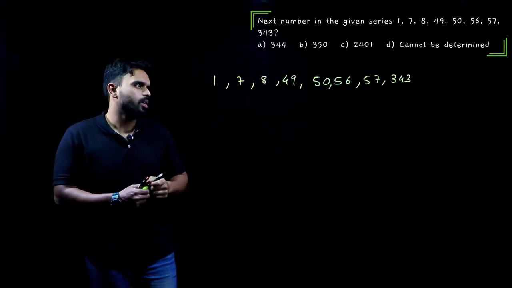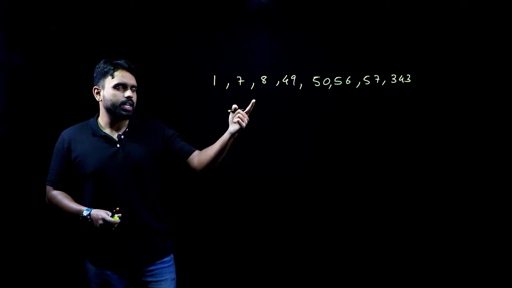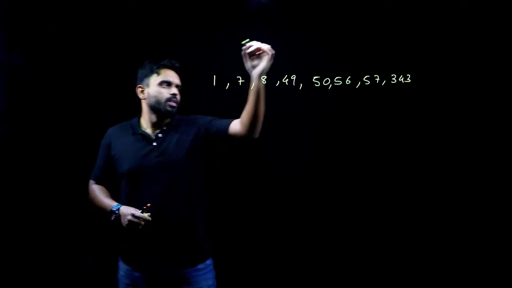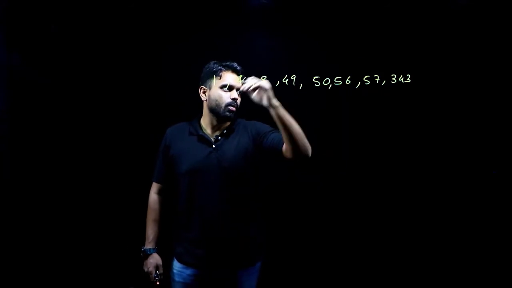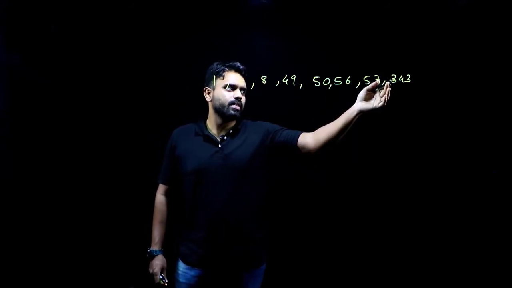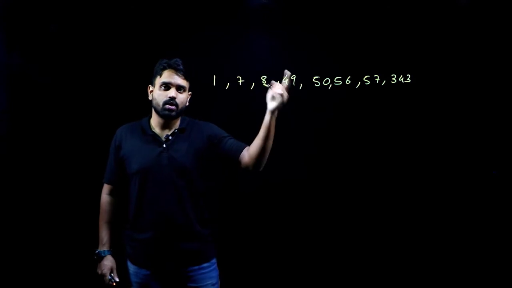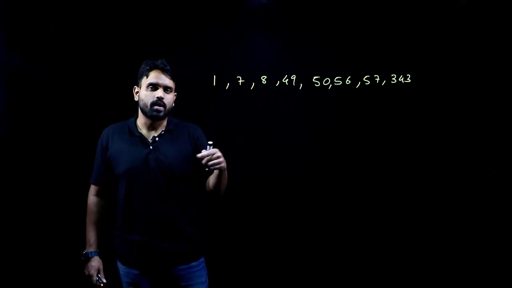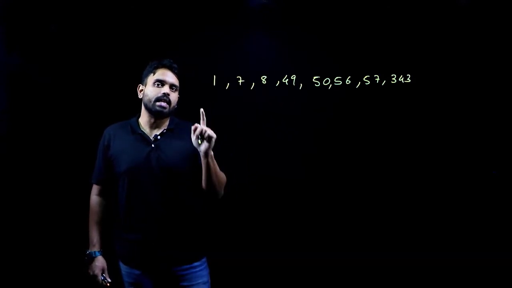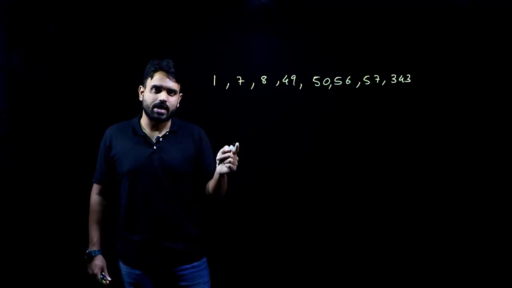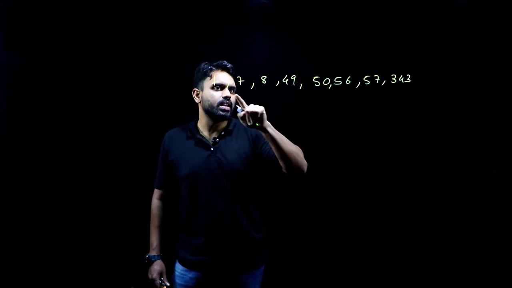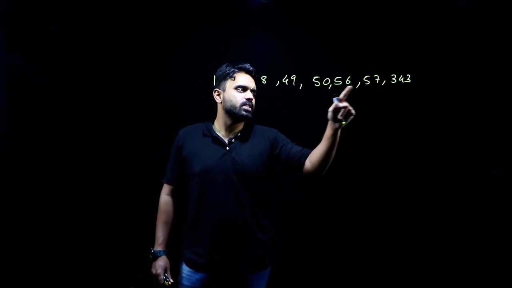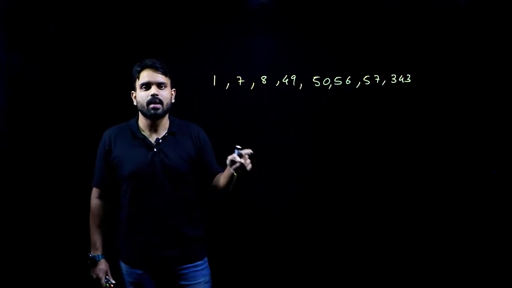Now, whenever we look at such a series, what is the first thing that we do? We subtract the first number from the last number. That gives me a difference of 342. Yes, the difference is huge. If the difference is huge, either the operation involved is addition or multiplication. But I can see there is a drastic increase. There is no gradual increase. So it has to be multiplication.